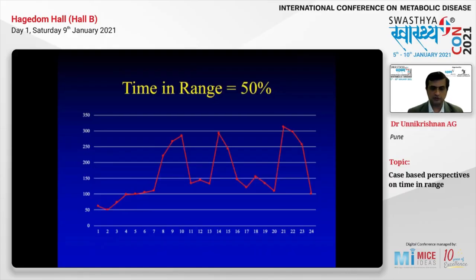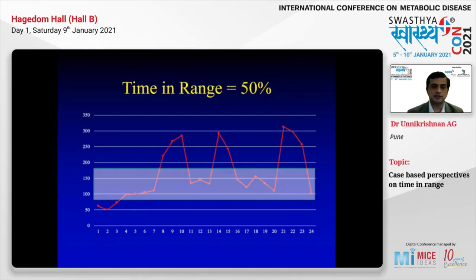Let's look at this patient. This patient has some blood glucose levels that are low, some that are high, and some that are normal. So 50% of the blood glucose levels in this patient are within the normal range. So the time in range in this person is about 50%.